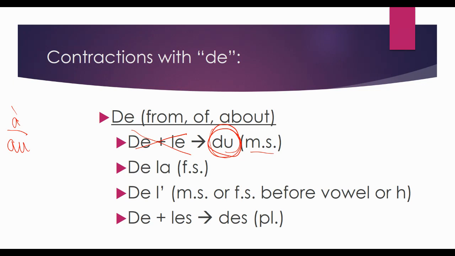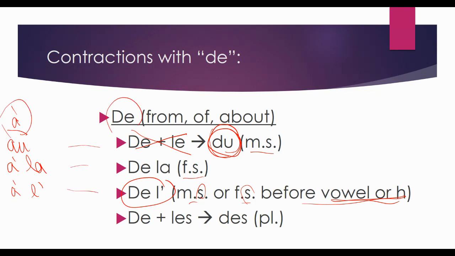Now, de la, just like we had à la over here, and it's okay to have à la, like à la bibliothèque, it is okay to have de la, okay? So once again, that is going to be for feminine singular. Now, just like we had l' over here, which is masculine or feminine, singular, before a vowel or an H, we are going to have de l'. So again, guys, these kind of line up.